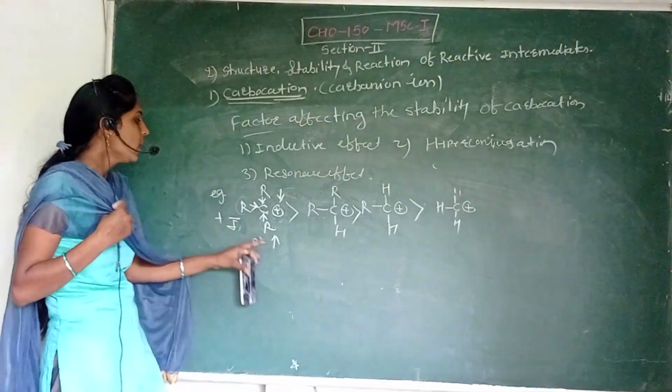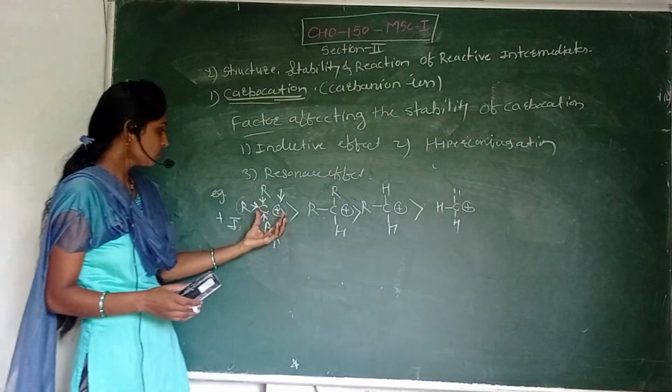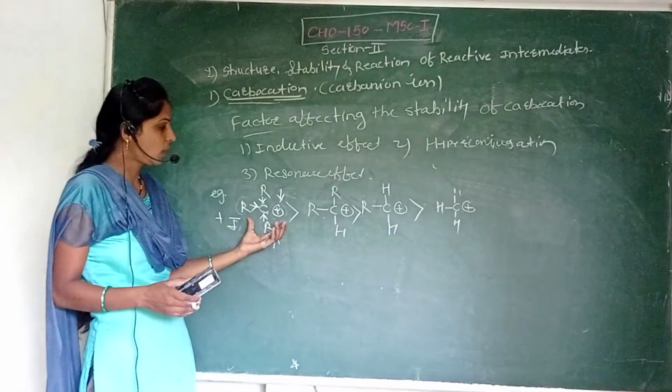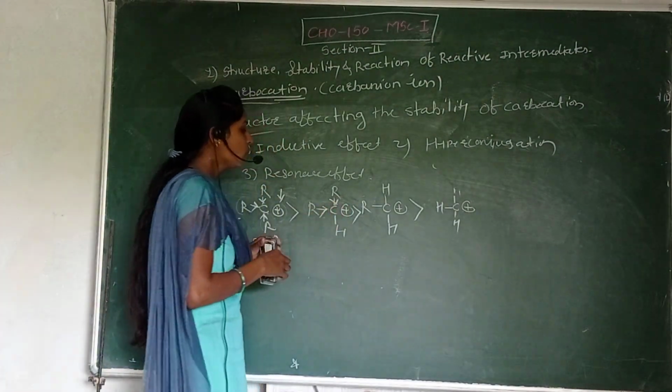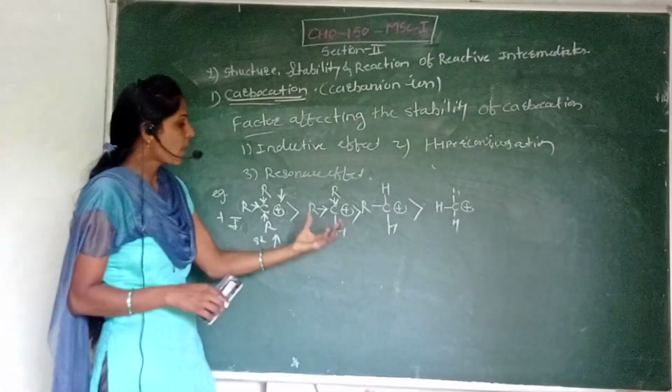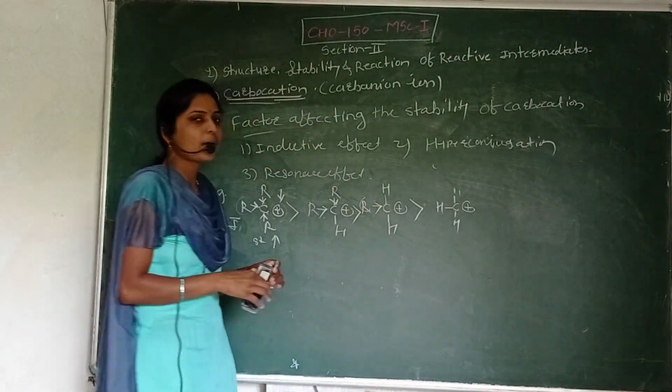See here, okay, here three alkyl groups donate electrons for stabilization of carbocation. Here two alkyl groups donate for the stabilization of carbocation, and here only one R group donates for stabilization of carbocation.